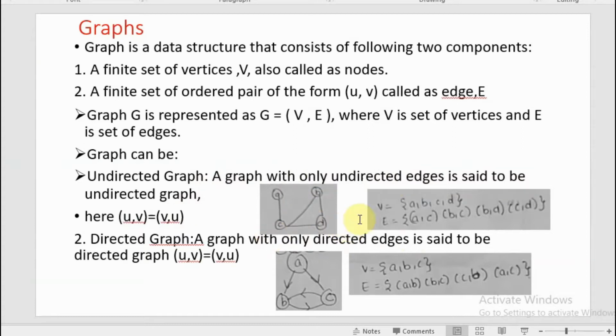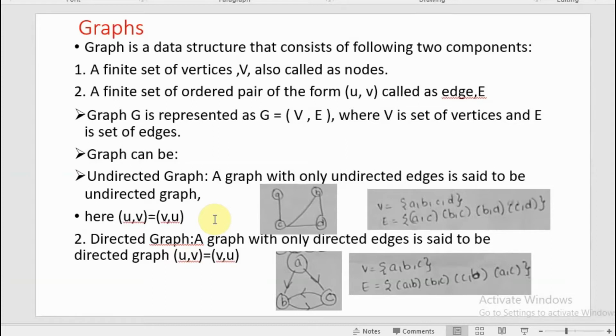The vertex set given here is V = {A, B, C, D}. Which edges do you have? You have A to C, so A comma C, then B comma C, then B comma D, then C comma D. These are the set of edges. There is no particular direction given in this figure, and here (U, V) equals (V, U). Suppose you consider an edge (A, C). Then (A, C) will be equal to (C, A).